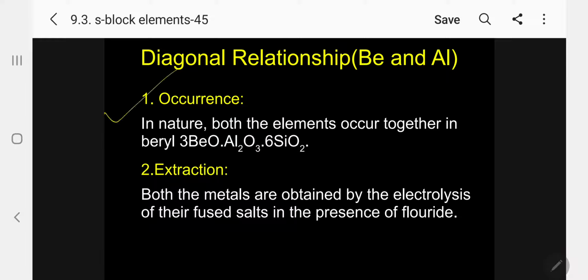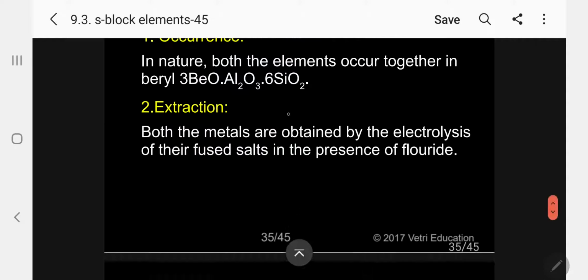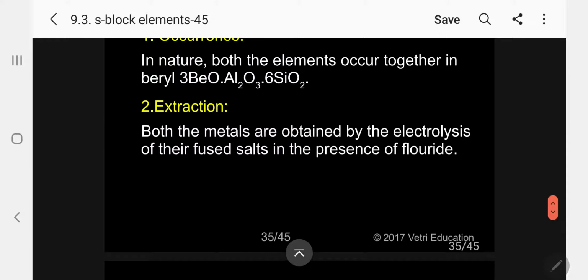Number one, occurrence. In nature, both elements occur together in the form of beryl, 3BeO.Al2O3.6SiO2. Coming to extraction, both metals are obtained by electrolysis of fused salts in the presence of fluoride. Similarity in preparation.